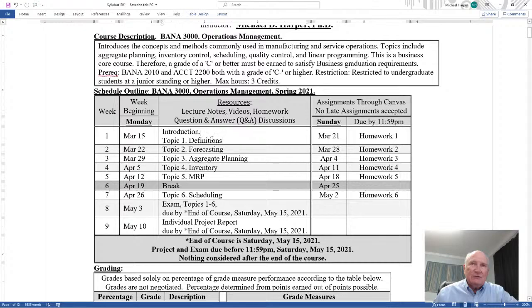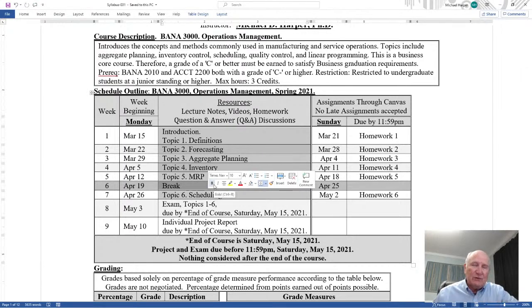And here are the definitions of terms. Here's forecasting, aggregate planning, inventory, manufacturing resource planning, and scheduling. Those are the 6 topics that I'll cover in this introductory course in operations to get you used to operations.